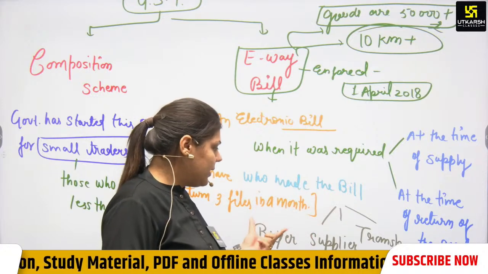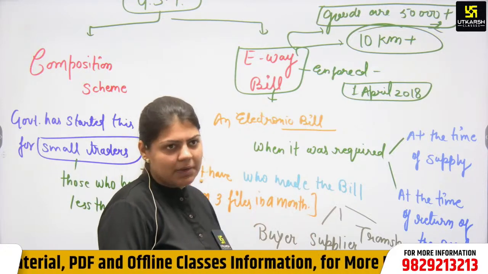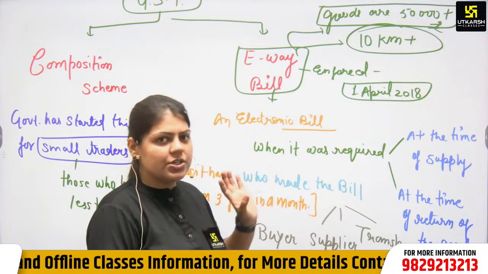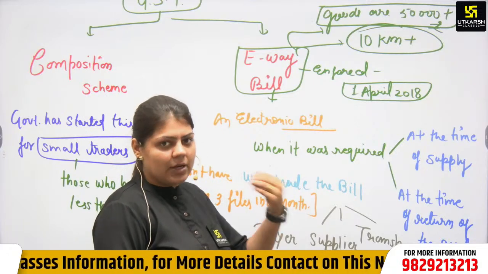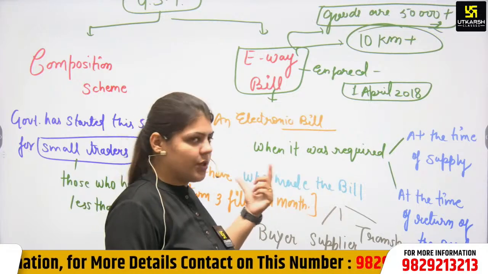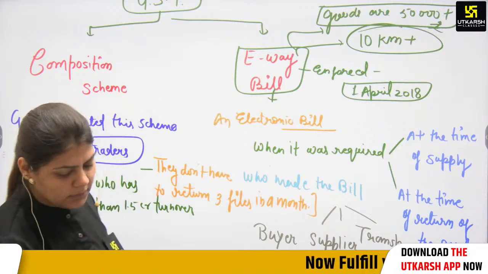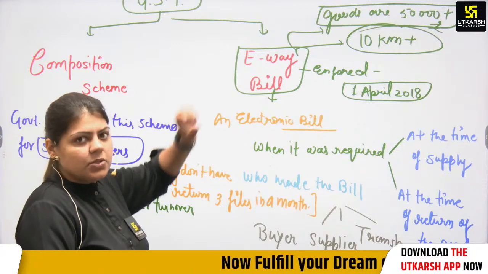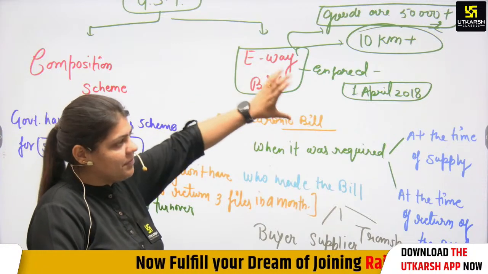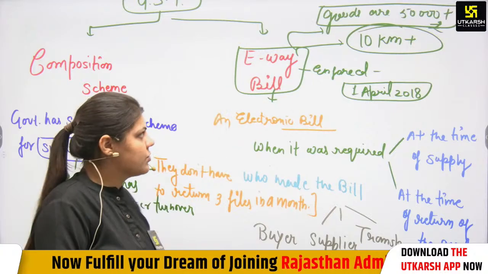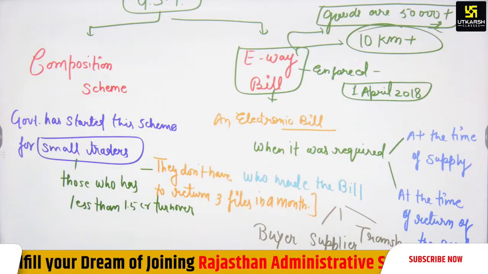And who makes the bill? Three persons can make the bill: buyer, supplier, and transporter. And the condition is that the distance is 10 kilometers or more, then the bill is required. Again we can say that if the price of the item, your goods, is 50,000 or plus, then the bill is required. So the e-way bill is an electronic bill.